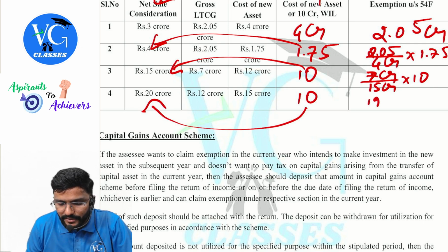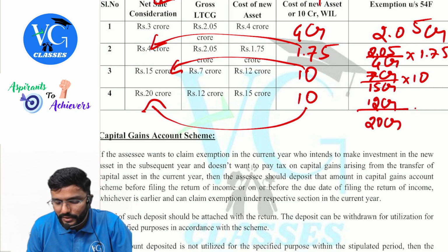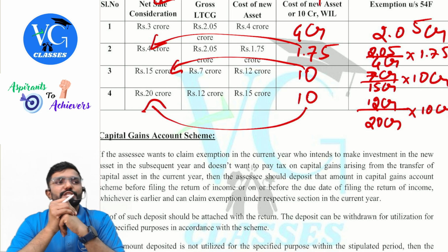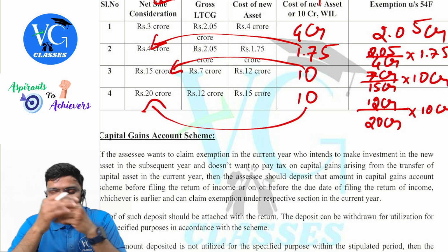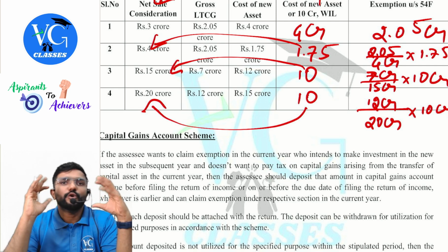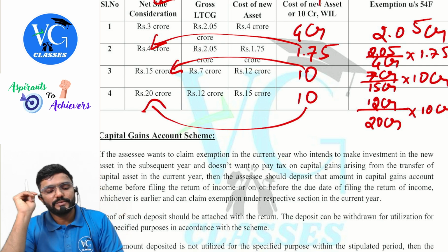What is the gross gain? 12 crore divided by net sale consideration 20 crore into cost of acquisition 10 crore. This would be the amount of exemption, guys. Hope it is clear for you. Let us move forward.